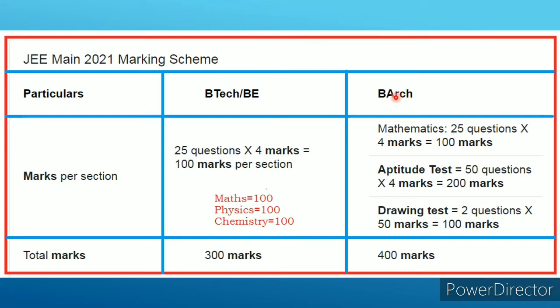Next, paper 2, maximum 400 marks. Let's see, this is part 1, this is part 2, this is part 3. Part 1 is mathematics, 25 questions you want to attend, so 100 marks will be given. Aptitude test, 50 questions will be there, so 50 into 4, 200 marks will be given. Drawing test, there are 2 questions only. First drawing 50 marks, second drawing also 50 marks, totally 100 marks will be given for 2 drawings, totally 400 marks. This drawing test is not an online test.